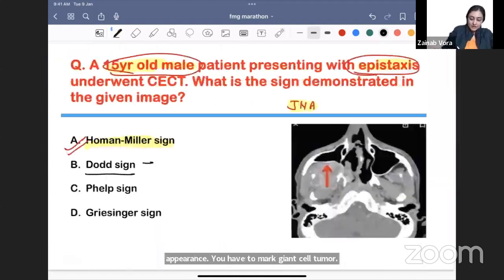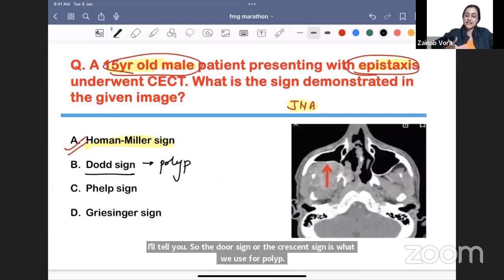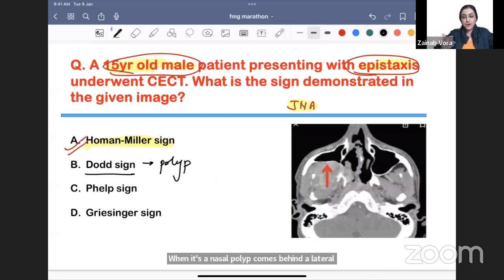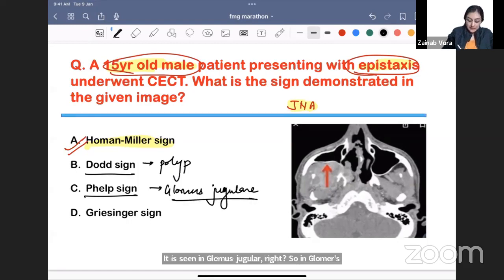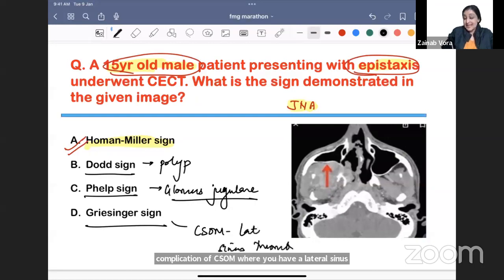So the dot sign or the crescent sign is what we use for polyp. All right, so nasal polyp comes behind, a lateral x-ray may be given to you. So this is seen for antrochoanal polyps. Phelps sign, anybody knows where we see Phelps sign? It is seen in glomus jugulare, right? So in glomus tumors, you will have destruction of the jugular spine, which is the Phelps sign. And Griesinger sign is a complication of CSOM where you have a lateral sinus thrombosis. So what you will see is this erythema behind the ear. Do you know the Battle sign? Battle sign में कान के behind में erythema मिलता है. So अगर वो trauma है तो वो Battle sign है.